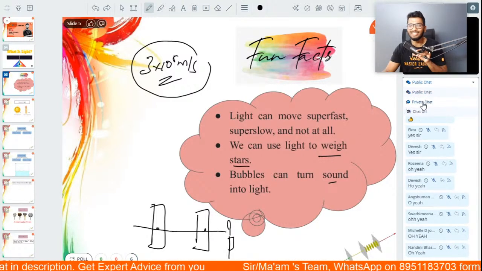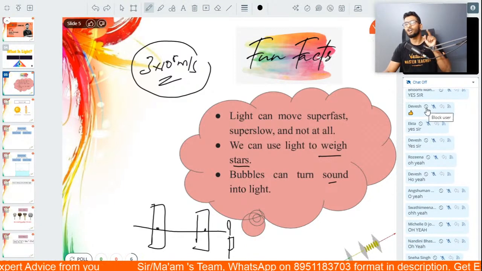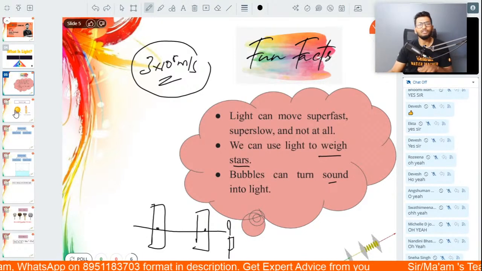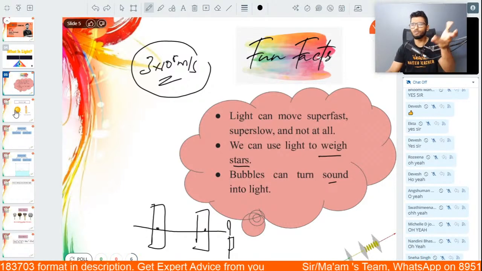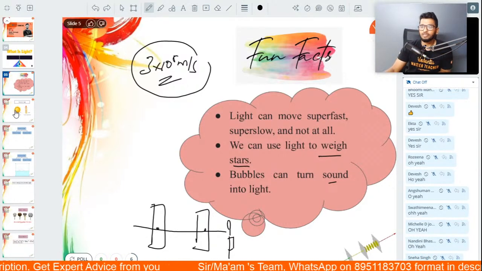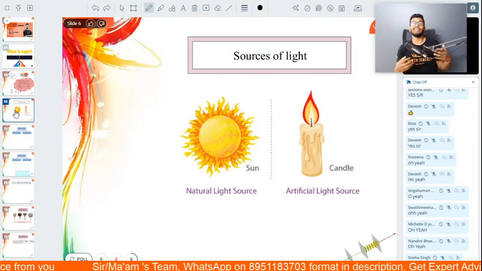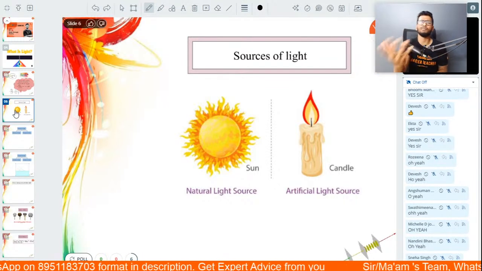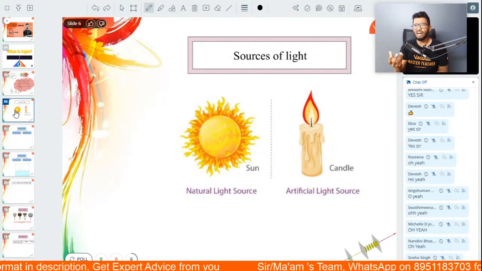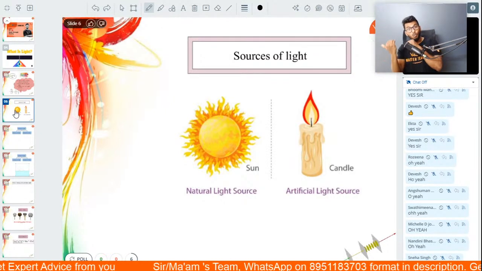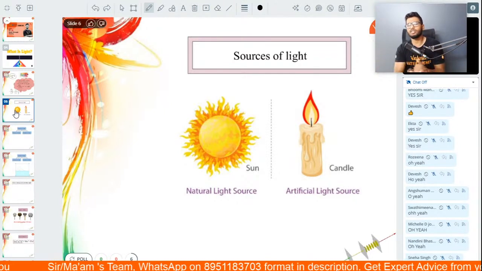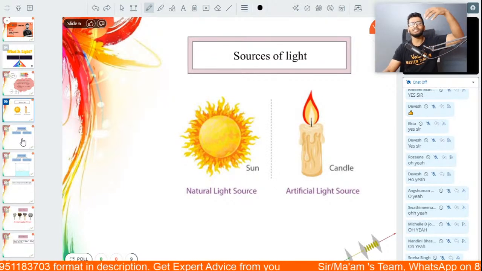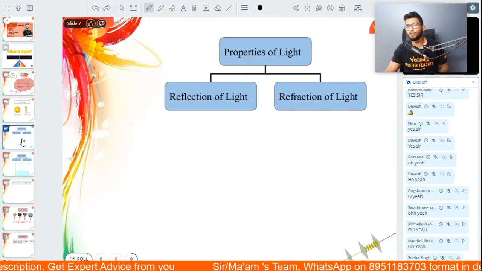So with that said, guys, let's talk about this beautiful thing called light. See, guys, when you talk about light, there are different sources of light. Let's start with the basic stuff. You have already studied this in your lower grades. Things that can produce light naturally and things that produce light in an artificial manner. Like, for example, a candle or a torchlight or a bulb. All of these are artificially producing light. They're converting one form of energy into light. Whereas the sun, on the other hand, is a natural source of light, which is producing light energy due to some nuclear fission and fusion process.